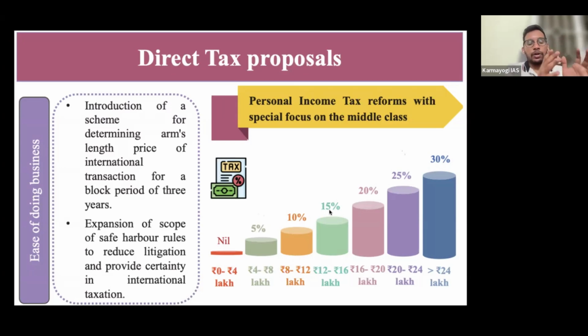I need not pay any income tax for the first 4 lakhs. So out of 15 lakhs, for 4 lakhs I need not pay any tax. Now I am left with 11 lakhs. Out of these, my income from 4 to 8 lakhs will be charged at 5%. Now still I am left with 7 more lakhs.